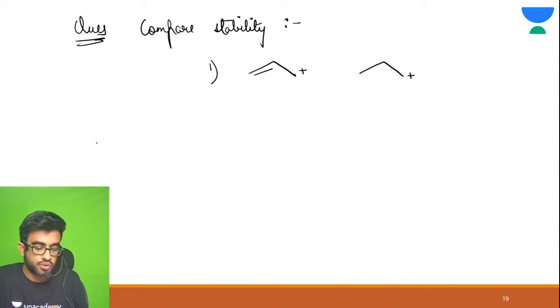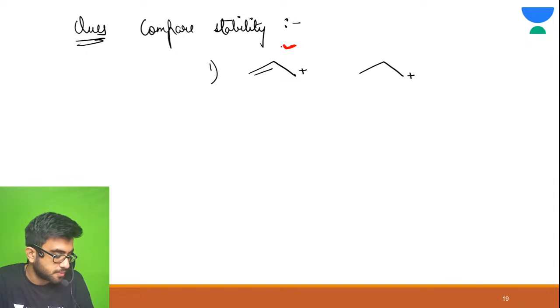Okay, let me do this one for you. Just check whether resonance is possible here or not. Tell me in the chat section. Is resonance possible? Yes, resonance is possible. Double bond, single bond, empty orbital. So resonance is possible.